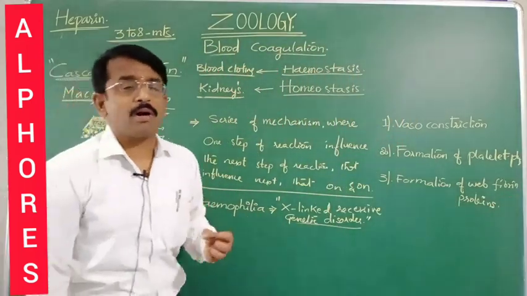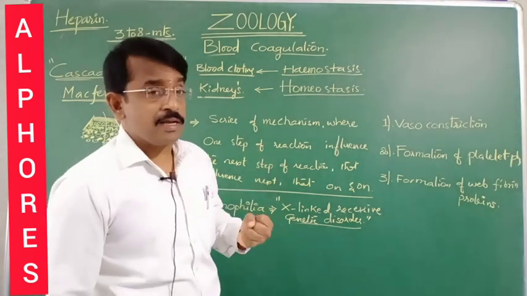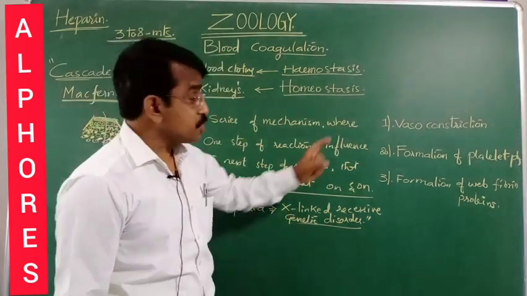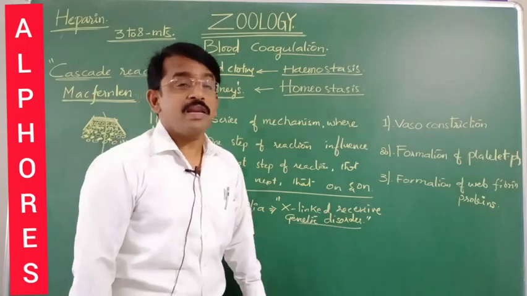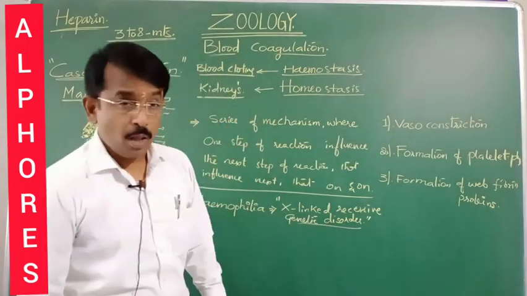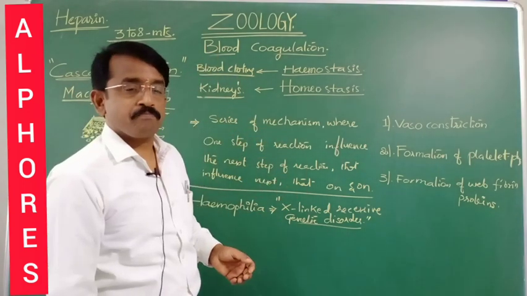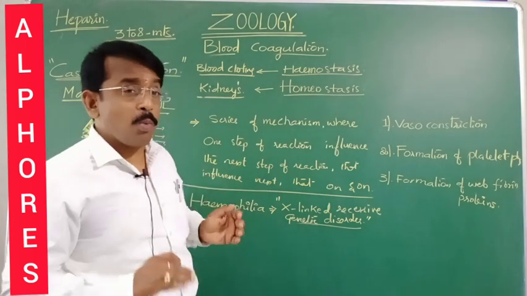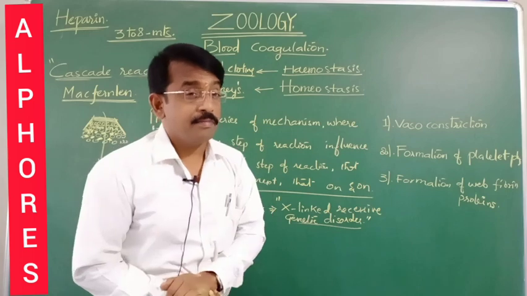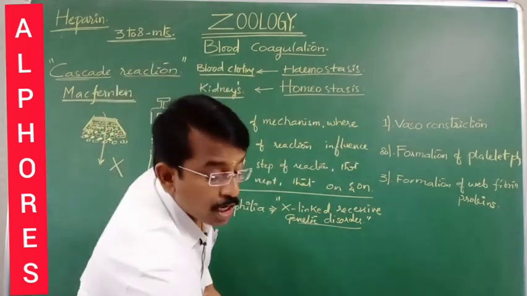What do you mean by overlapping mechanism? That is, these all result in blood coagulation. One influences the other. That is what the three mechanisms are. First, vasoconstriction. When blood is flowing through the blood vessels, if it becomes narrow, what happens? Continual flow of the blood is prevented. Is it right? Yes, that is what is named vasoconstriction.